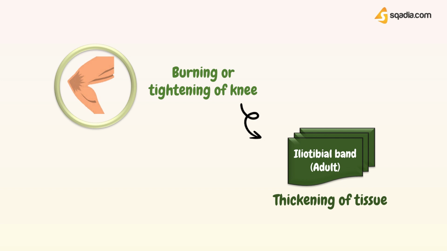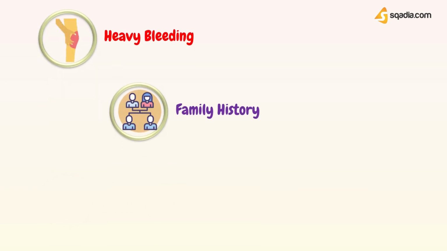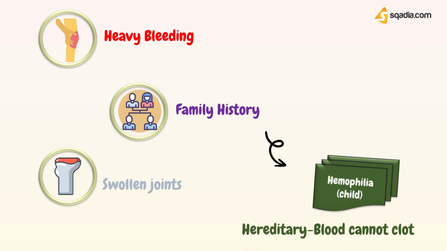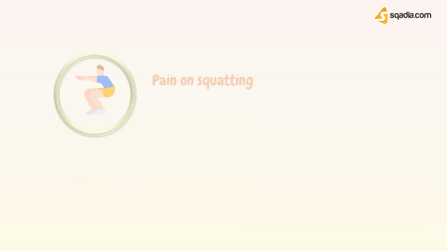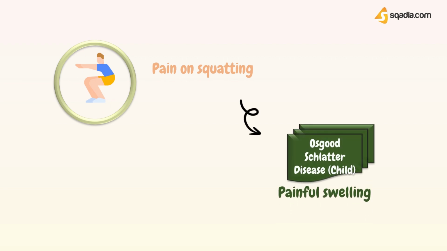What if your patient is having heavy bleeding after minor injury, family history of bleeding, and swollen joints? Then these symptoms might be caused by hemophilia, which is a hereditary disease in which the blood cannot form clots. Now, if your patient is having pain on squatting, then these symptoms might be caused by Osgood-Schlatter disease, which is a painful swelling in a region of the lower leg bone.